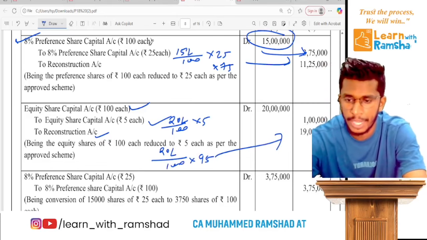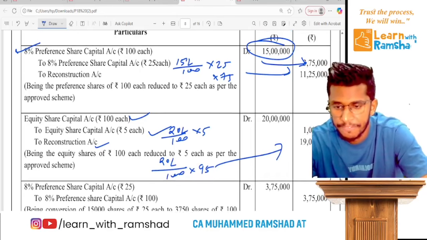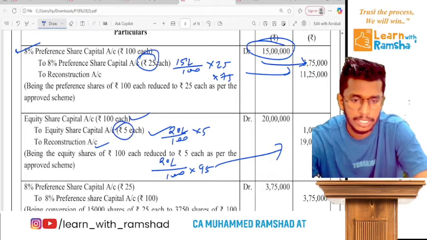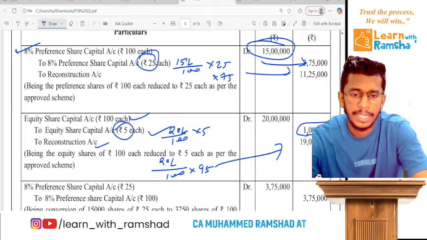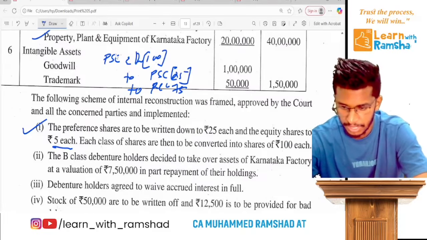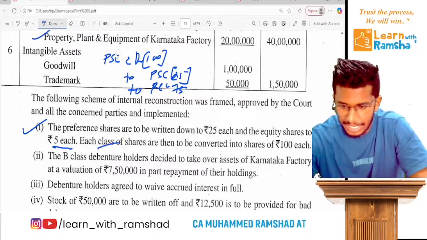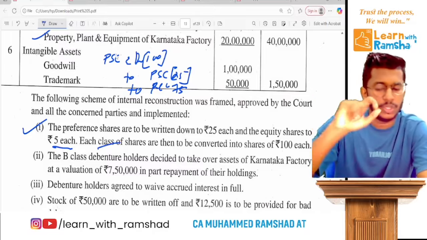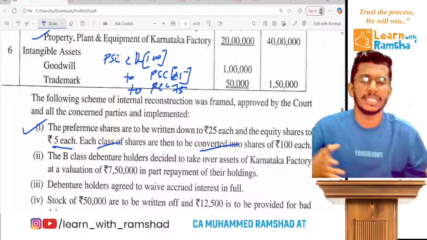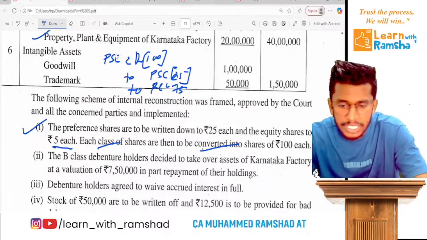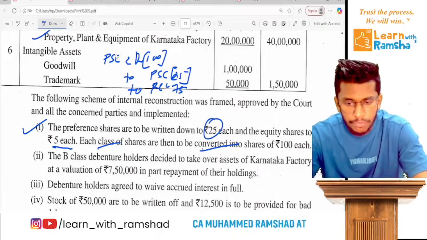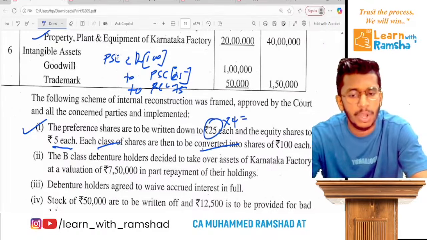Easy question. So now the new value of preference shares is this, and equity shares is this. Clear? That's it. Ready? Now remember, what is the next requirement? I'll show you. Each class, that means preference shares and also equity shares, is to be converted into 100 each. Now once it becomes 25, you again consolidate 4 preference shares into 100 rupees.